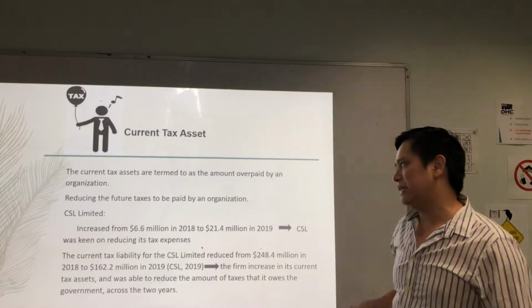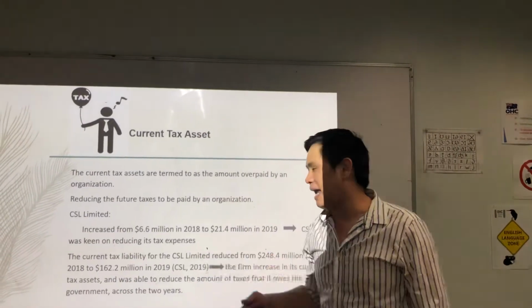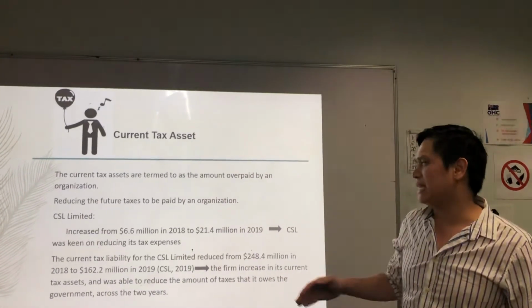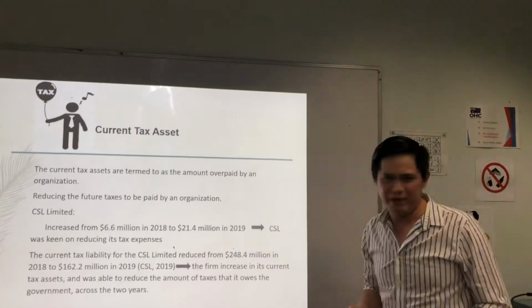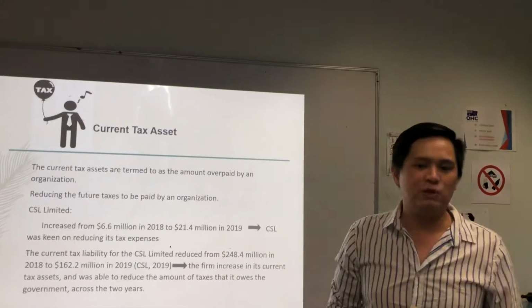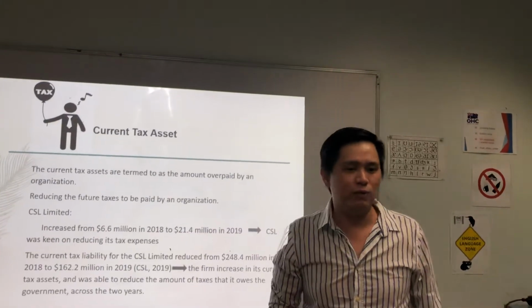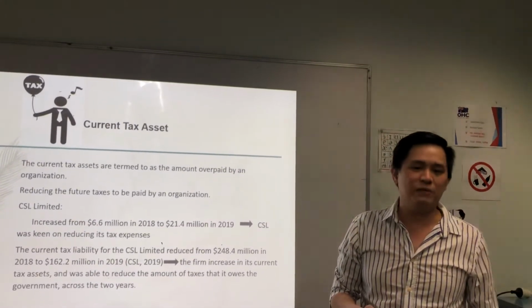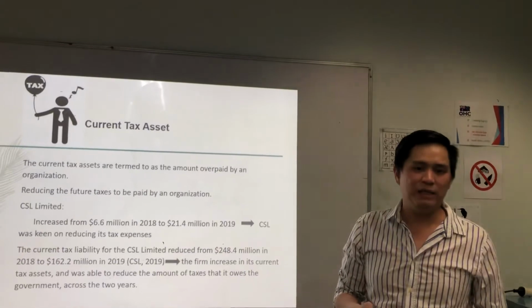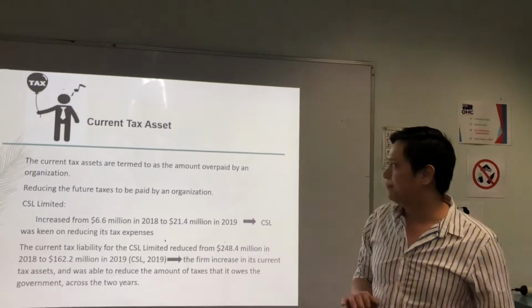It was keen on reducing its tax expenses. The current tax liability for CSL Limited reduced from 244.4 million in 2018 to 162 million in 2019.